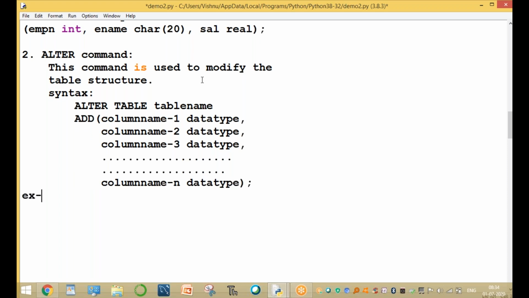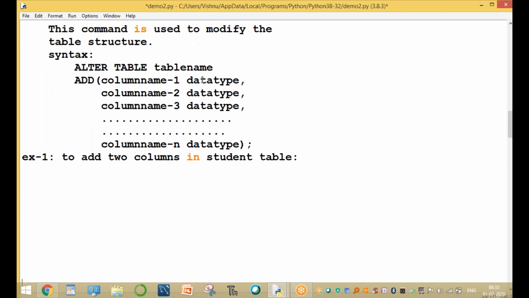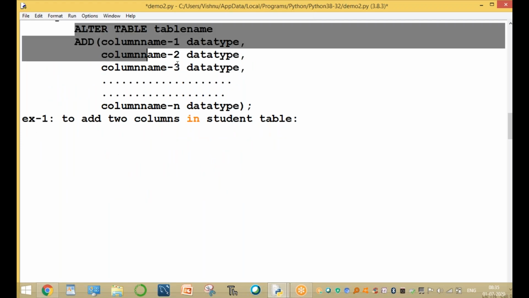For example, add 2 columns in the student table. How to add these 2 columns? Add them based on the syntax.